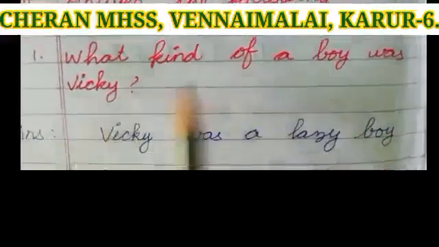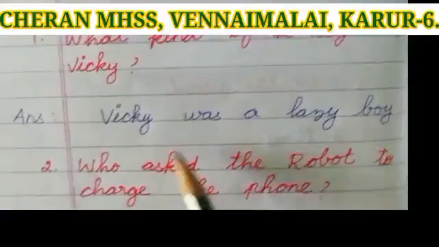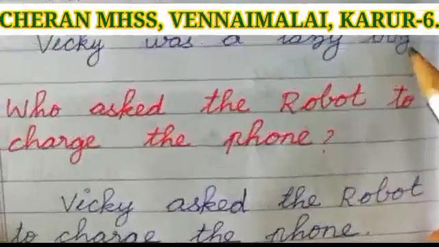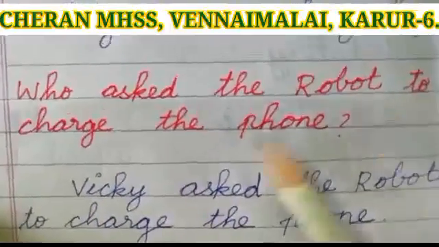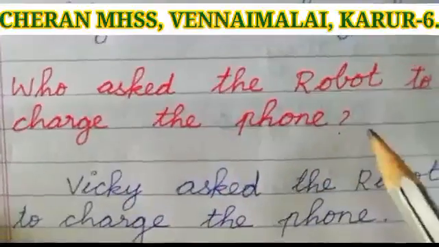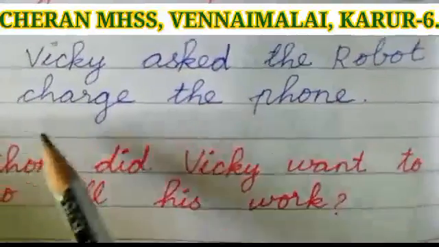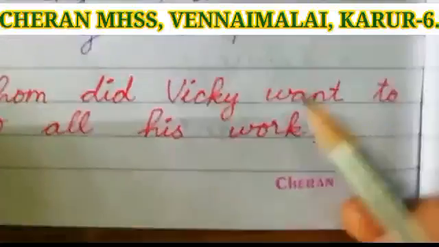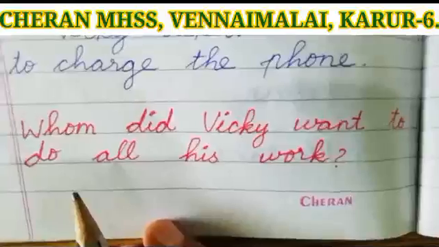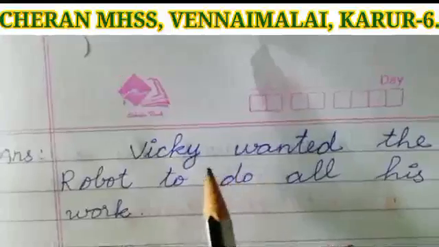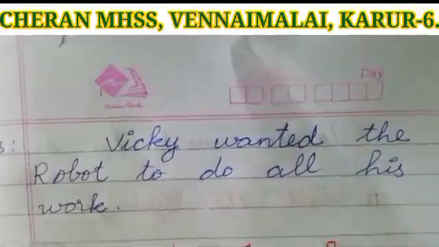See the first question. What kind of a boy was Vicky? Answer. Vicky was a lazy boy. Second question. Who asked the robot to charge the phone? See the answer. Vicky asked the robot to charge the phone. Okay. Third question. Whom did Vicky want to do all his work? Vicky wanted the robot to do all his work.